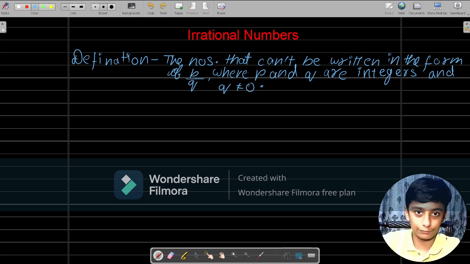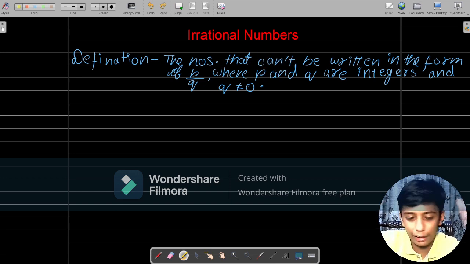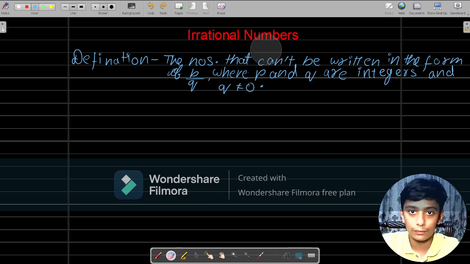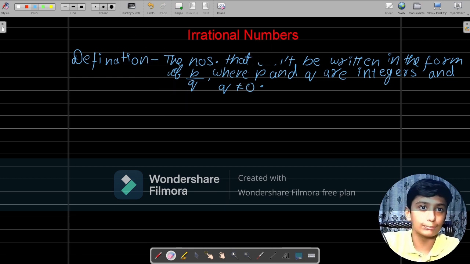This is the definition. The main thing over here is just this. If you see, just this is added to it. Let me write it down in a different color pen.